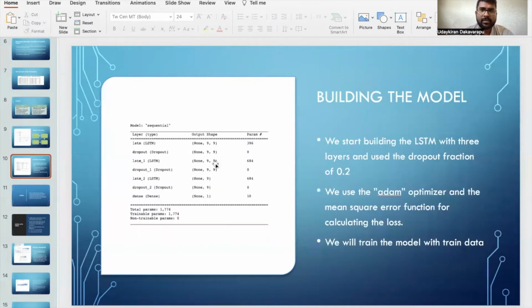And next, this is how the model is built. While building the model, we use the following parameters: 3 LSTM layers and a dropout fraction of 0.2. We use the Adam optimizer and the mean squared error function for calculating the loss. We used the dropout fraction to prevent model overfitting, and we will train the model with the training data.